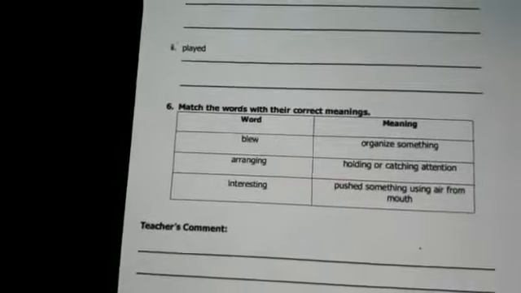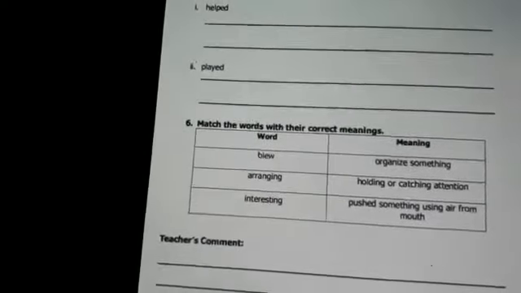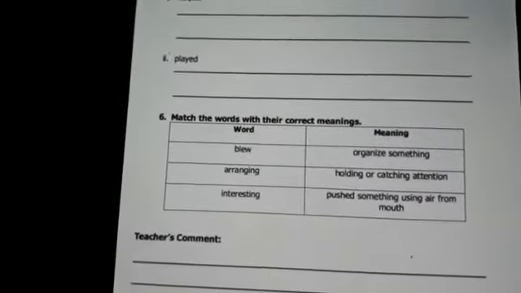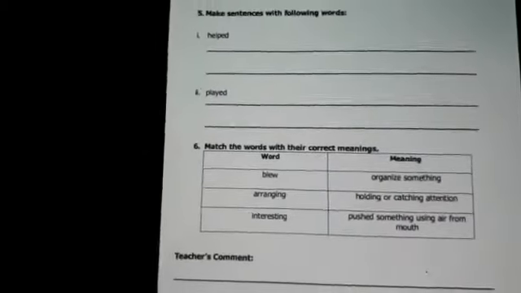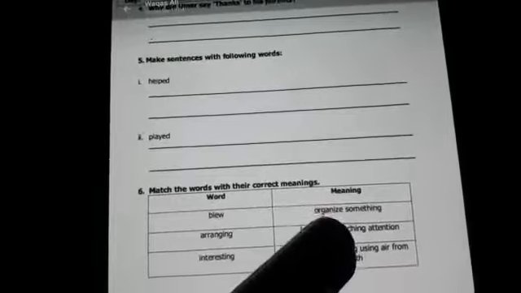Okay, question number 6 on worksheet 2, the last question, is match the words with their correct meanings. Words are given over here and the meanings are given. You have to match these with the correct meaning. The first one is blew. Organize something?